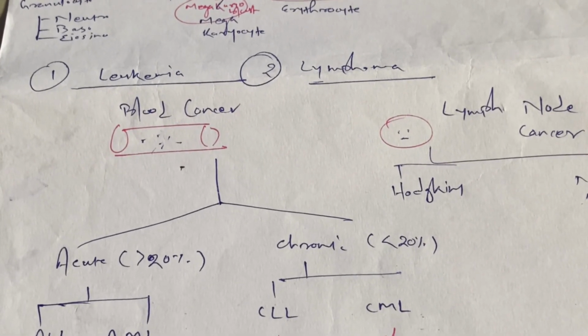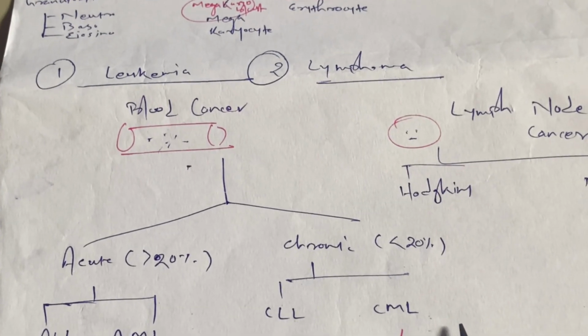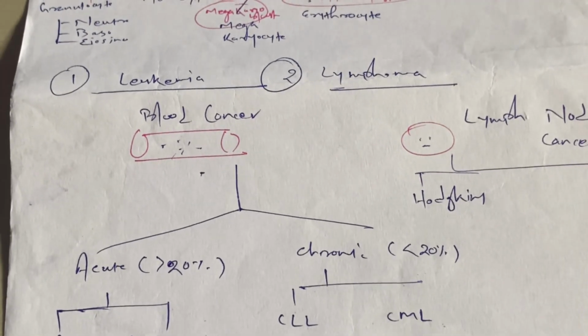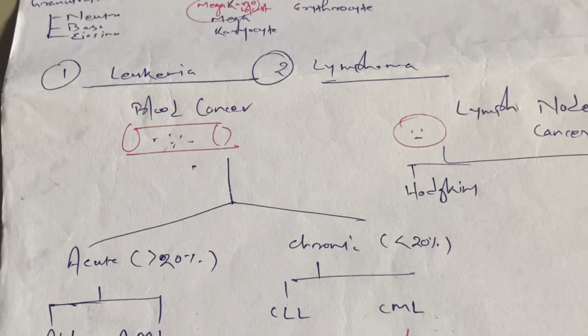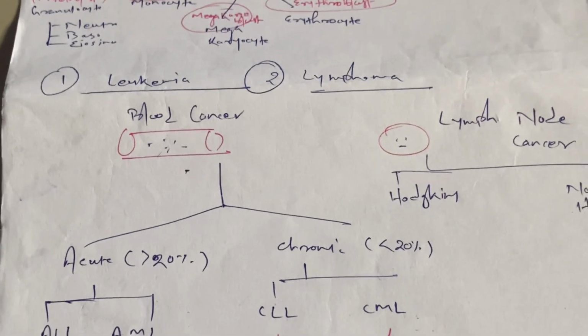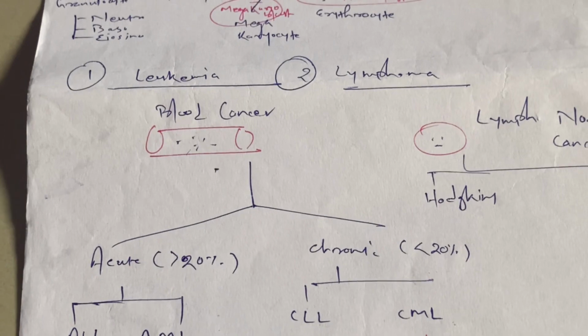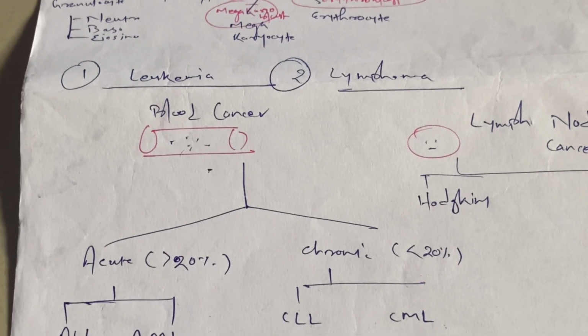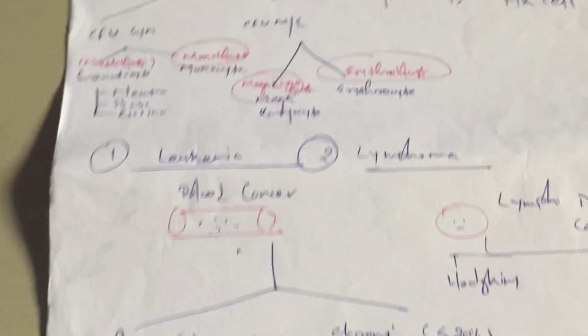That's why we find more blasts. In case of chronic, it's a slow process. That's why they get matured, and after that they come to the peripheral blood. In case of acute, there is acute lymphoblastic, acute myeloid. This is the most important thing.